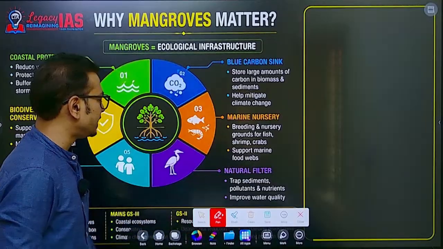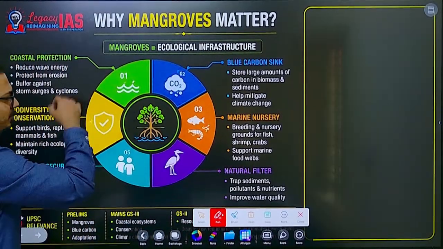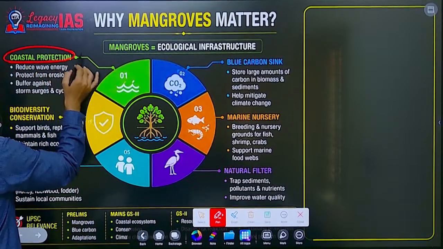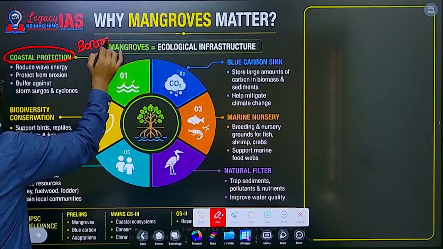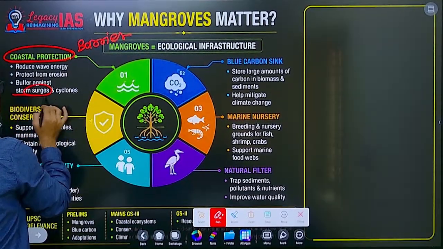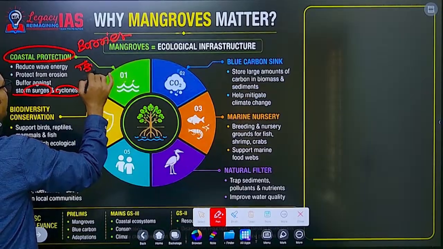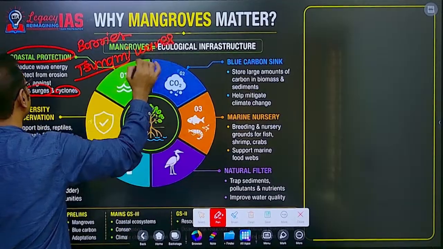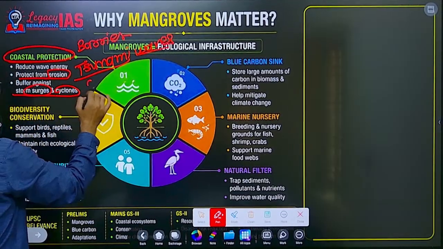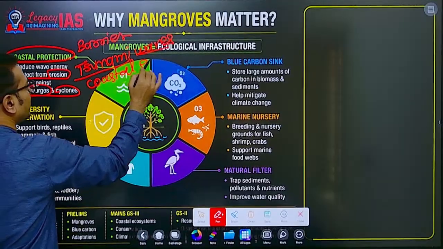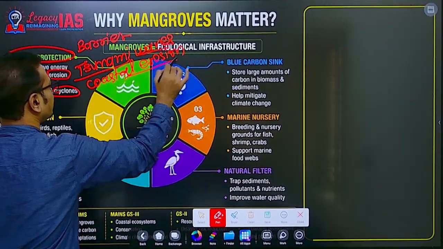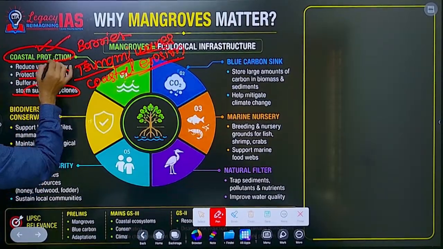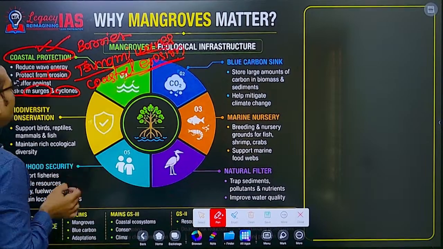Now the significance of mangroves, we can expect questions like this. The important one, first, is coastal protection. Naturally it acts as a barrier against storm surges, strong cyclones, as well as tsunami waves. It also protects from coastal erosion. There was a question on coastal erosion in the mains examination, so that's why mangrove conservation is important. Wave energy is reduced because of that, so harmful erosion will be stopped.